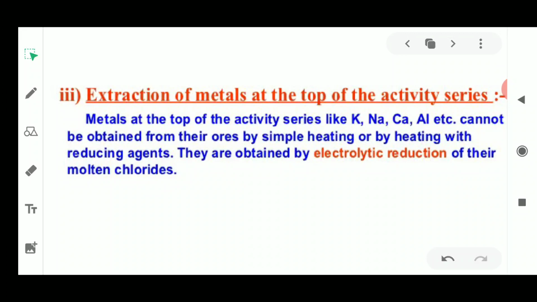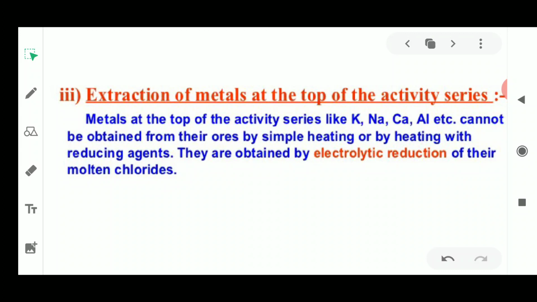Before starting today's video, I would like to tell you all that till now we have discussed the physical properties of metals and non-metals, the chemical properties of metals and non-metals. Then we discussed the extraction of metals, and we came to know that various metals have various extraction techniques because of the different positions they acquire in the reactivity series. Based upon this reactivity series, metals are of three types: metals of high reactivity, metals of low reactivity, and metals of moderate reactivity.